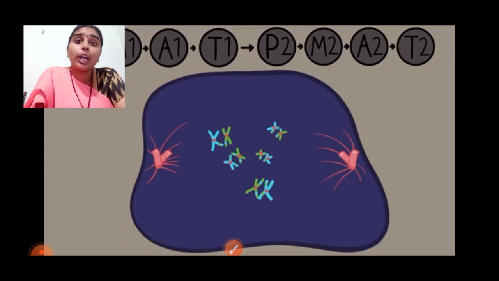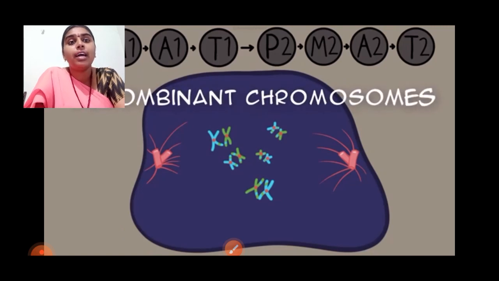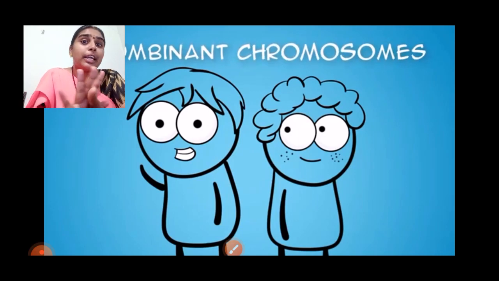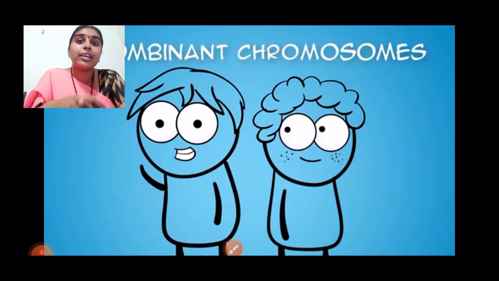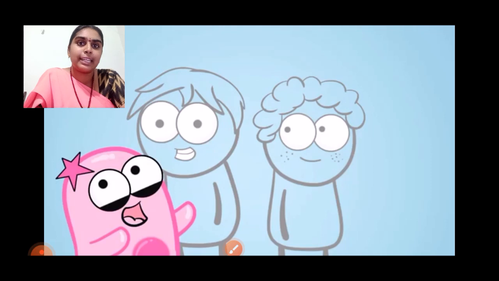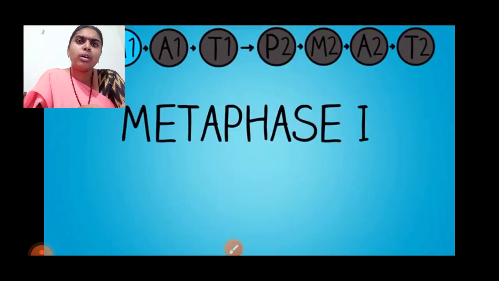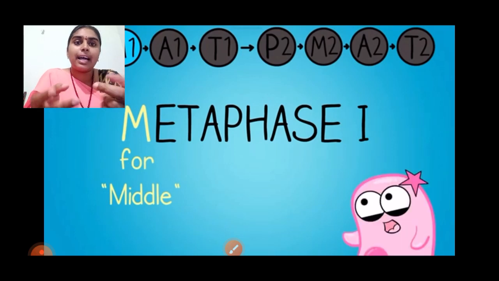This is all occurring in prophase 1, and now they have the recombinant chromosomes in the center of the cell. These recombinant chromosomes are responsible for the various different characters in the siblings; they are telling, see the hair structure of those two diagrams which have been shown. So the exchange of chromosomes, I'll explain that.